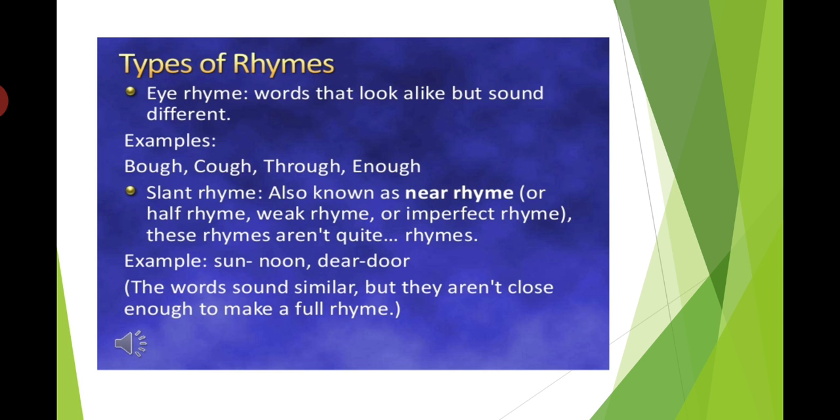Slant rhyme, also known as near rhyme, half rhyme, weak rhyme, imperfect rhyme, means they are not perfect. Semi rhyme. Example, let us see: sun, noon, dear, door. So in dear and door, the D sound is rhyming, but the full word is not rhymed.